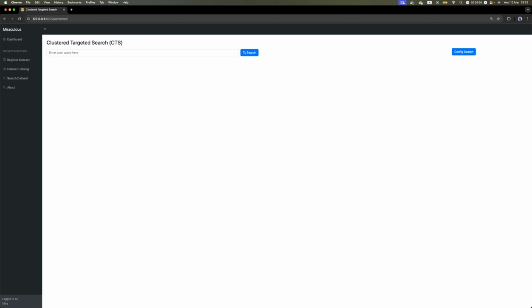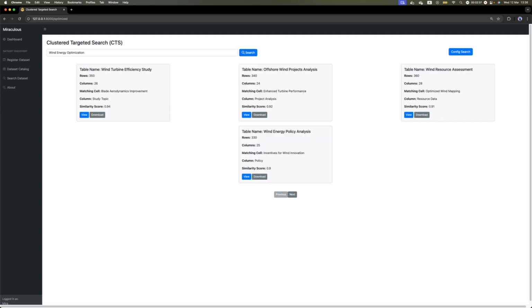Let's go back again to the cluster target search and choose another keyword query like wind energy optimization. So for the wind energy optimization, the cluster target search retrieves results that directly address specific technical improvements, such as the aerodynamic enhancements and turbine performance, resulting in higher precision scores.